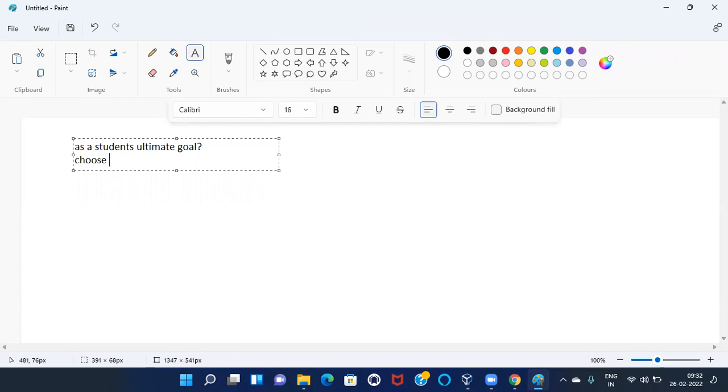As freshers, we have different goals. But as a student, your ultimate goal is to get a job. To get a job, we are learning AWS. We are learning AWS for what? To get a job. That is our ultimate goal. We are choosing AWS to get a job easily, and we have huge requirements in AWS. That is the reason we have chosen AWS.